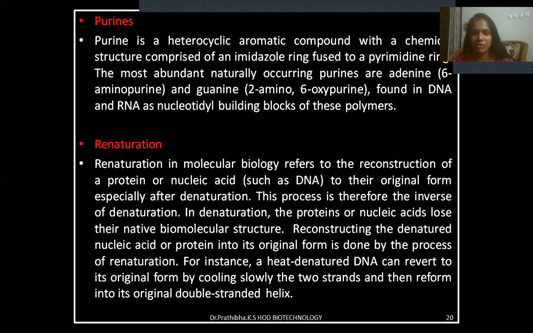Renaturation in molecular biology refers to the reconstruction of a protein or nucleic acid, such as DNA, to their original form, especially after denaturation. This process is therefore the inverse of denaturation. In denaturation, the proteins or nucleic acid lose their native biomolecular structure. Reconstructing the denatured nucleic acid or protein into its original form is done by the process of renaturation. For instance, a heat denatured DNA can revert to its original form by cooling slowly, and the two strands then reform into its original double-stranded helix.